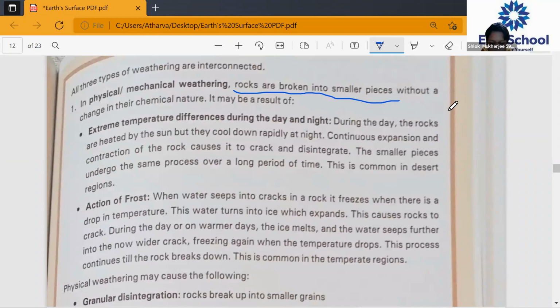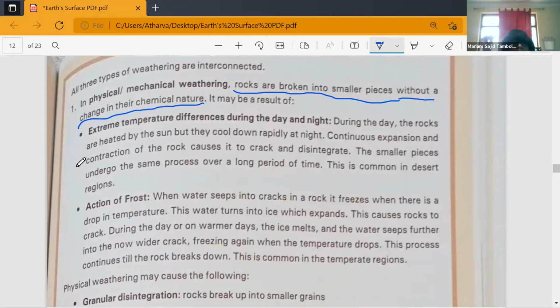Ma'am, when the rocks are broken into smaller pieces without the change in the chemical composition. Very good, Shlok. They are broken into smaller pieces without the change in chemical nature. Please underline that. Now, how is it possible that they don't change their chemical nature? We will study that.